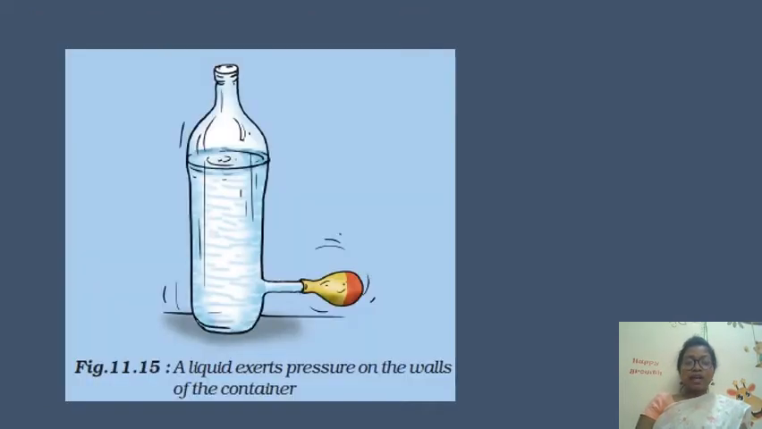You can see a liquid exerts pressure on the walls of the container. So when you fill the bottle with water, you can see it is exerting pressure on the walls. That is why if you make a hole and fix a balloon in it, the water will come here. That means a liquid is exerting pressure on the walls of the container.